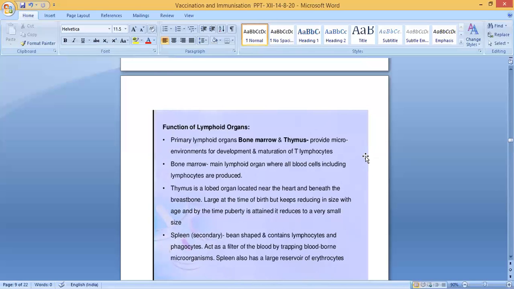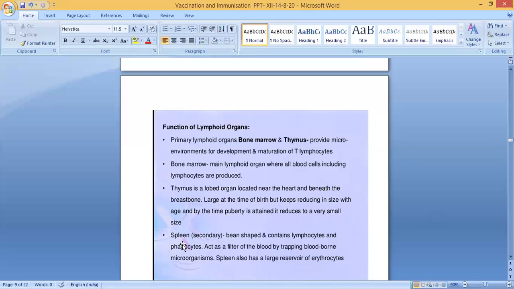Then next, thymus. Just now I showed the thymus. It is a lobed organ located near the heart and beneath the breastbone, large at the time of birth, but it keeps reducing in size with age, and by the time puberty is attained, it reduces to a very small size. In the beginning it will be large in size, but it keeps reducing with age.